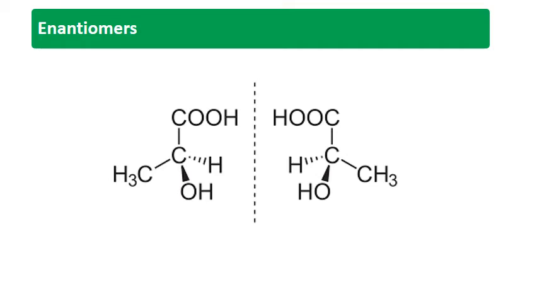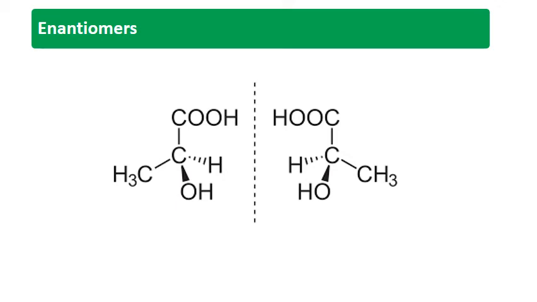But they only differ in the sign of rotation, either plus or minus, or D or L. One is dextrorotatory, and the other one is levorotatory. So that is the enantiomer. In stereochemistry, the enantiomer is a very important part.